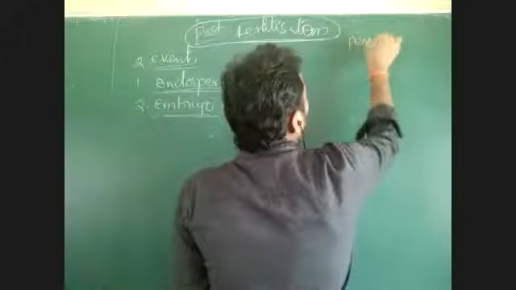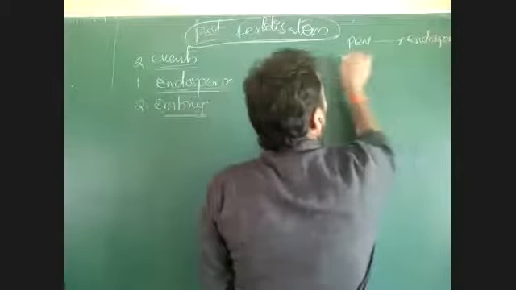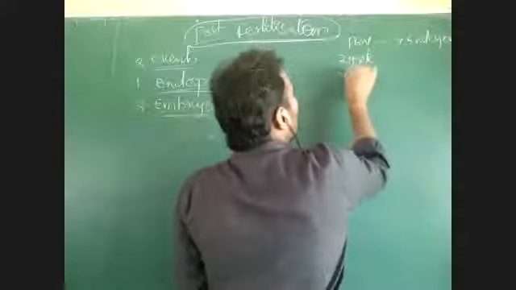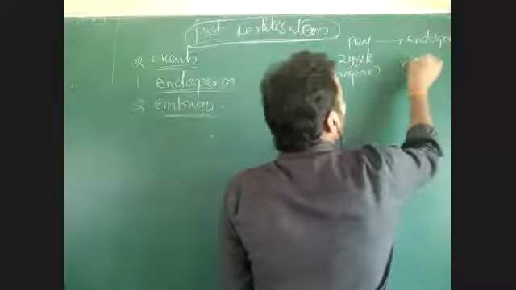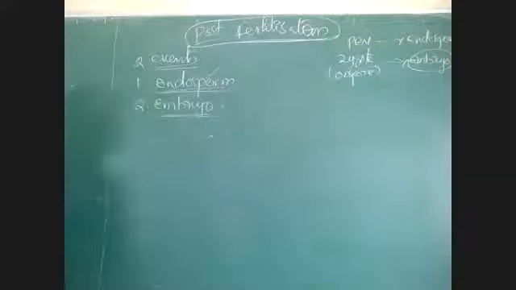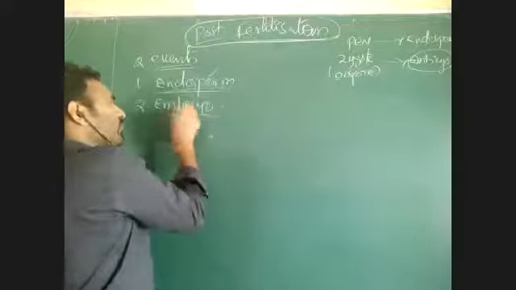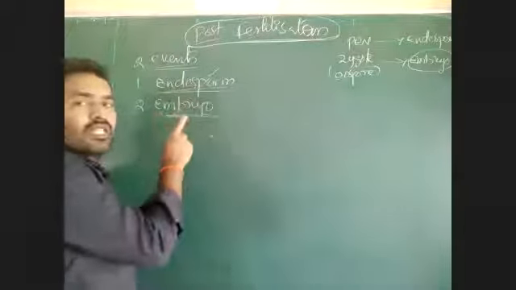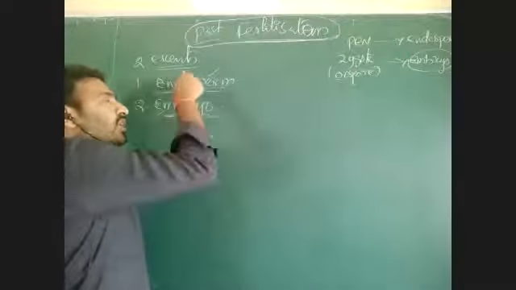See here, the primary endosperm nucleus will develop into endosperm, and the zygote, which is also called oospore, will develop into embryo. Among these two stages, the first is always endosperm formation. Endosperm formation is always followed by embryogenesis. For the development of the embryo, endosperm should form first.